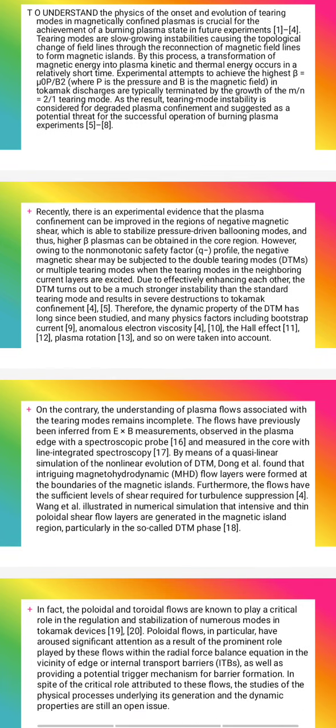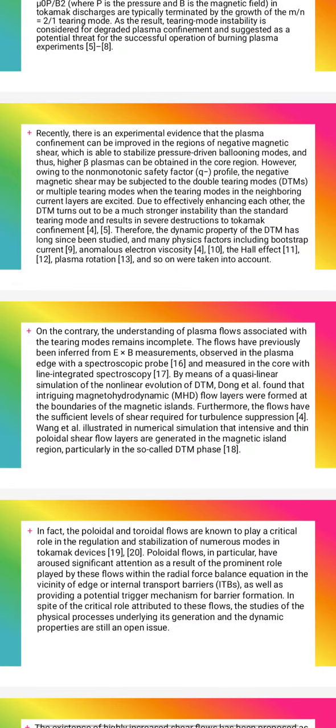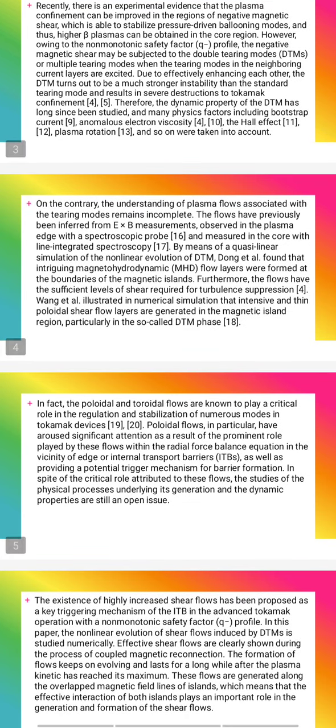Recently, there is experimental evidence that plasma confinement can be improved in the presence of negative magnetic shear, which is able to stabilize pressure driven modes and thus allow higher beta plasma. On the contrary, the understanding of plasma flows associated with the tearing modes remains incomplete.